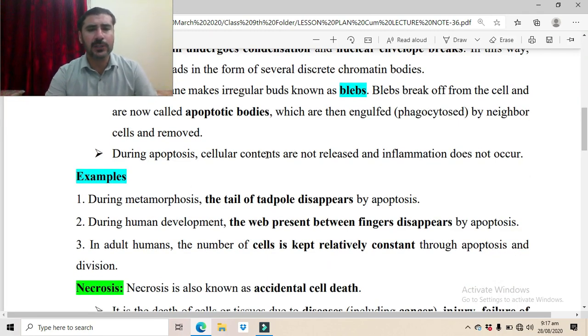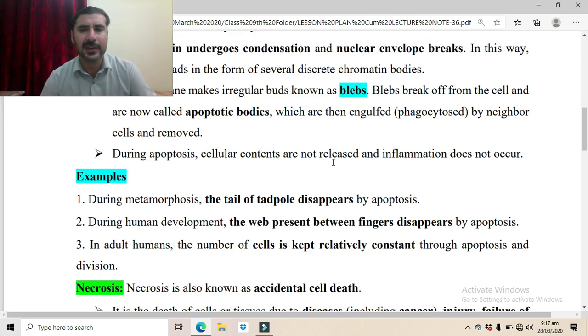During apoptosis, cellular contents are not released, and inflammation does not occur. The internal contents of the cells are not released to the surrounding cells. Otherwise, these contents will damage the surrounding cells, and those will be affected. Rather, the cellular contents are enclosed in buds, which are known as blebs, and then these blebs are engulfed by the neighbor cells.